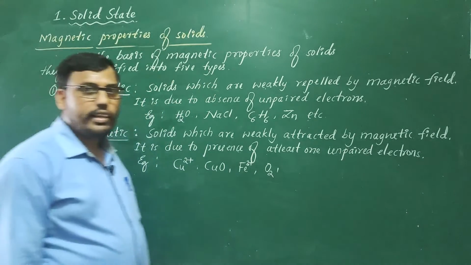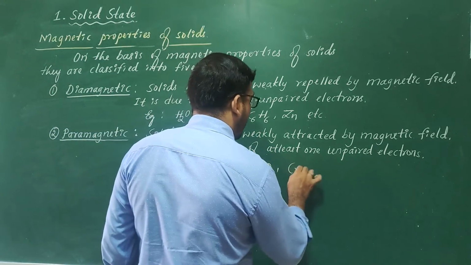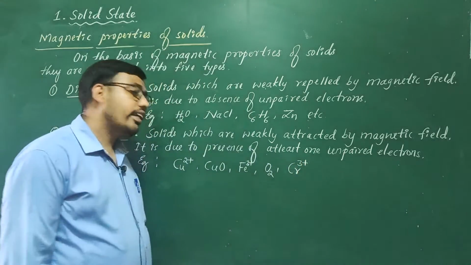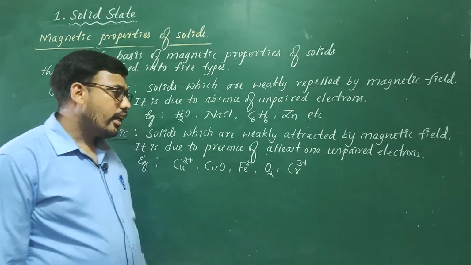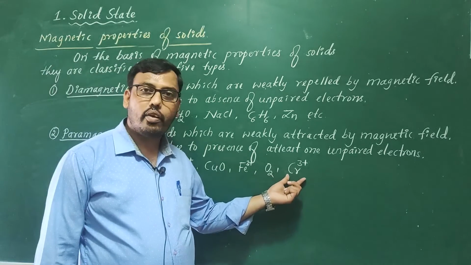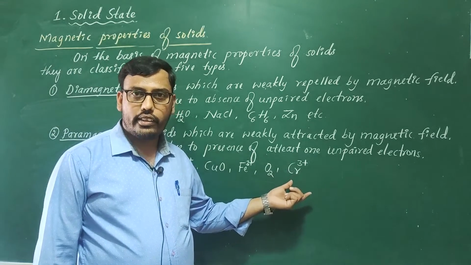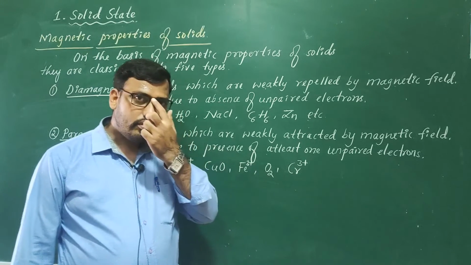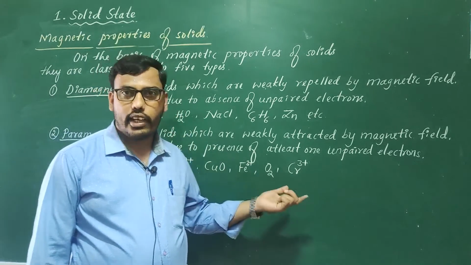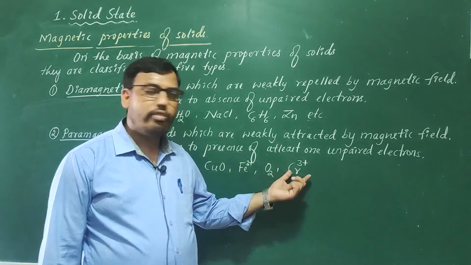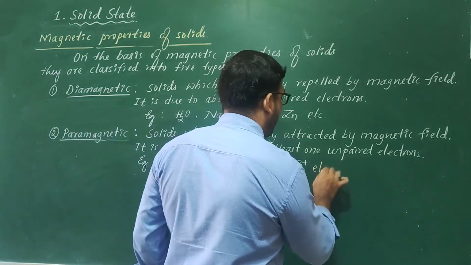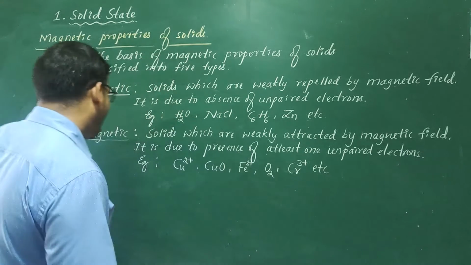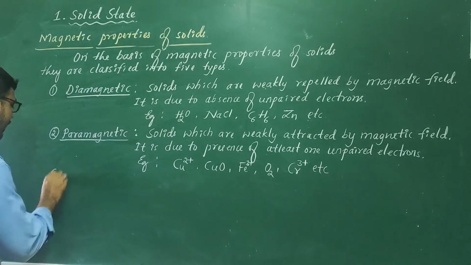The next example is Cr3+ ion containing salts or compounds. Cr3+ has unpaired electrons. So chromic oxide Cr2O3, chromic sulfate Cr2(SO4)3. These compounds may also be weakly attracted by magnetic field because of the presence of unpaired electrons. So the third type is ferromagnetic.